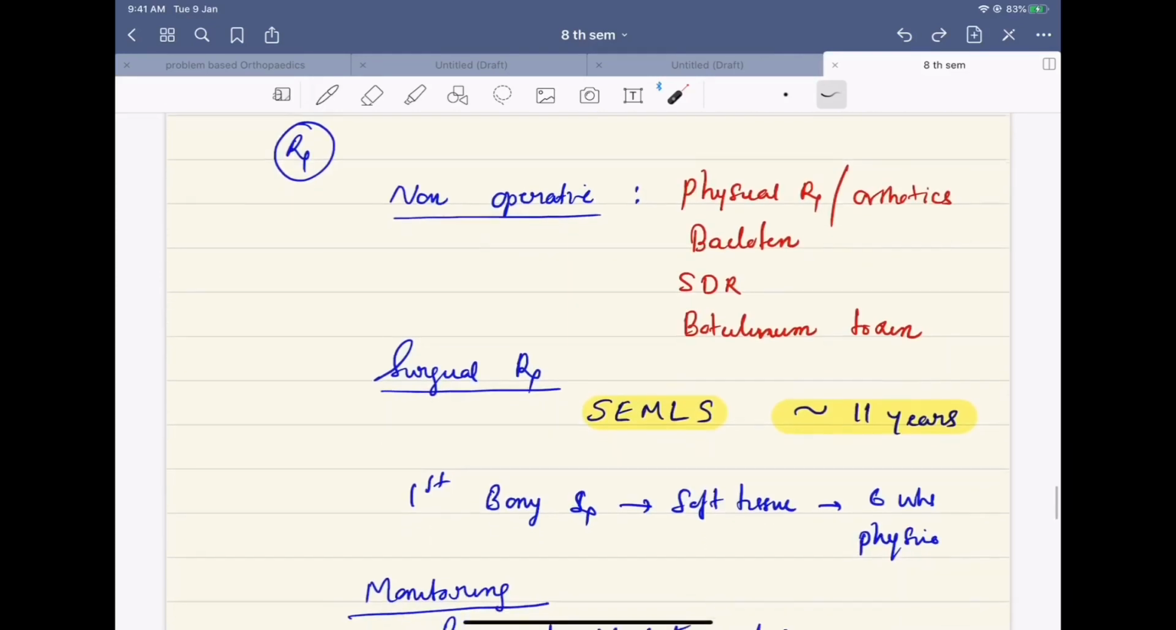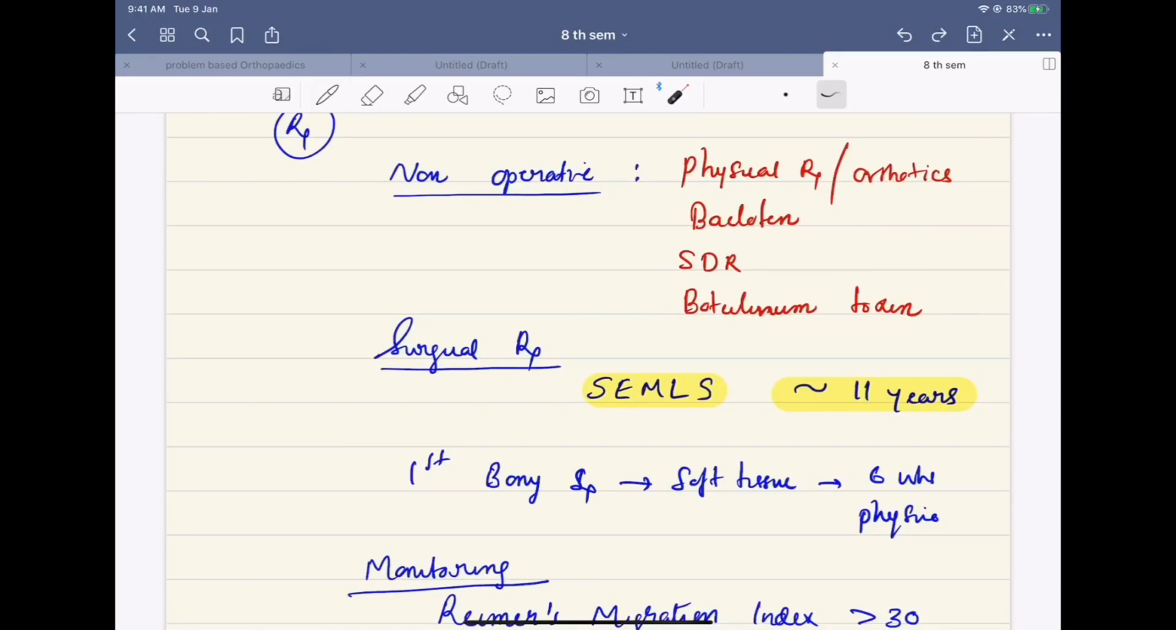The treatment options can be classified into non-operative and operative treatment. Non-operative treatment can again be divided into physical treatment and pharmacological treatment. Physical treatment includes physiotherapy and orthotics. Pharmacological treatment includes baclofen, botulinum toxin, and selective dorsal rhizotomy. The surgical treatment is SEMLS, that is single event multi-level surgery. It is otherwise called shark attack.